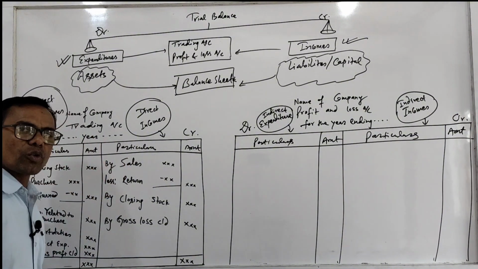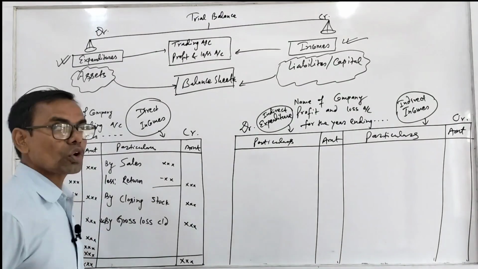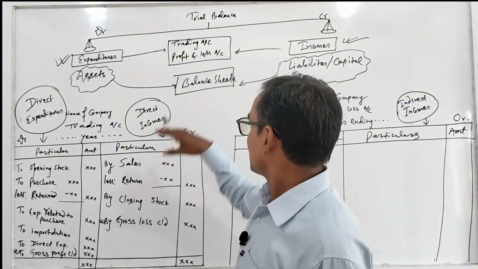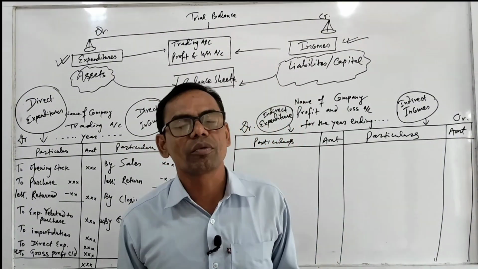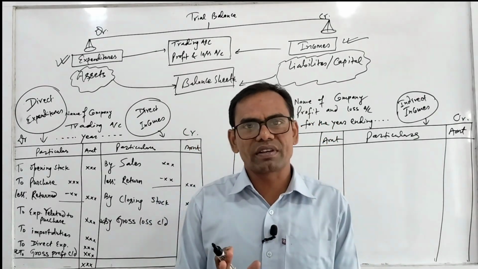So considerable point is that either there is gross profit or either there is gross loss. Any one of them becomes. But if the credit side and debit side of trading account becomes equal, then there is no loss, no profit.